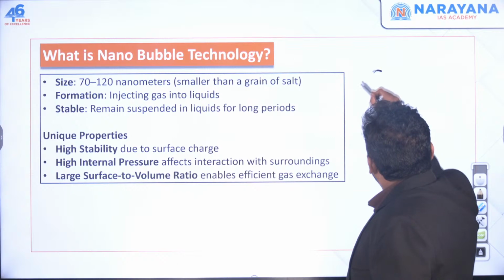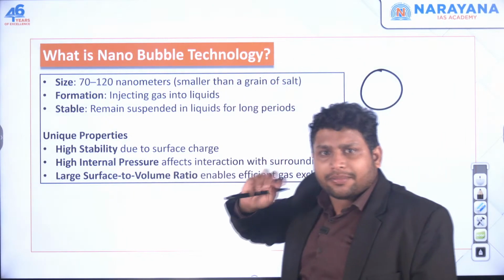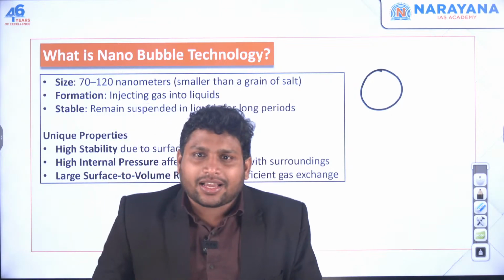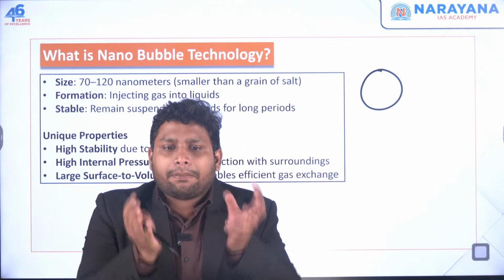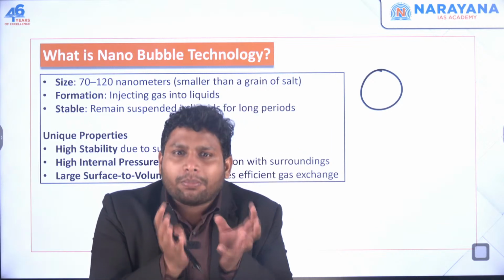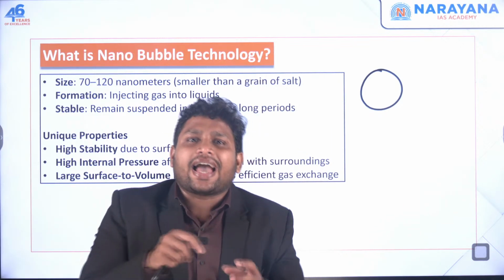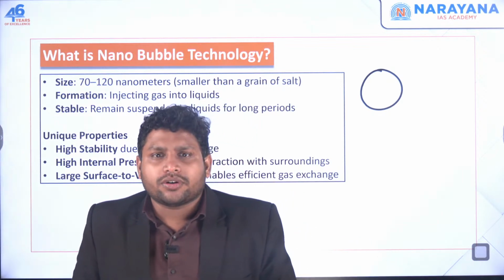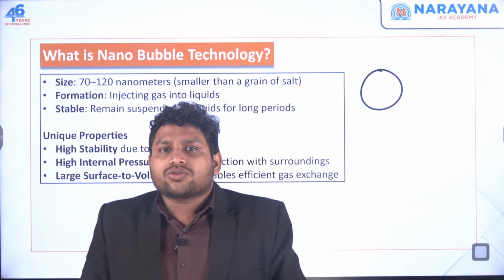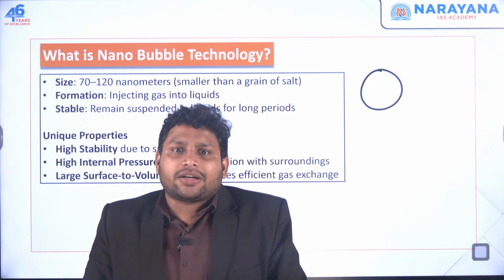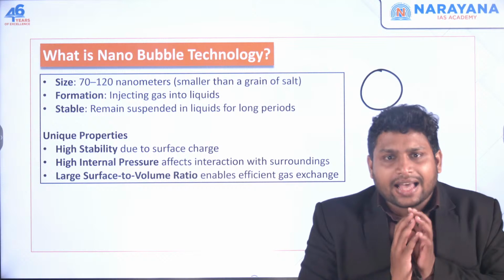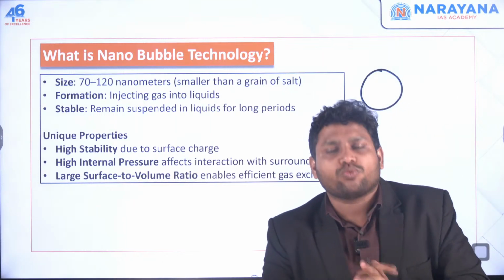Just like any other bubble, this is a bubble, but at nanoscale, very small scale. So you look at a bubble, it's a kind of balloon which has some gas in it. Let's say normal water, there are some bubbles in the water. Those bubbles are actually nothing but gas concentrated at one location. There is gas in it. There can be oxygen, carbon dioxide, or whatever.